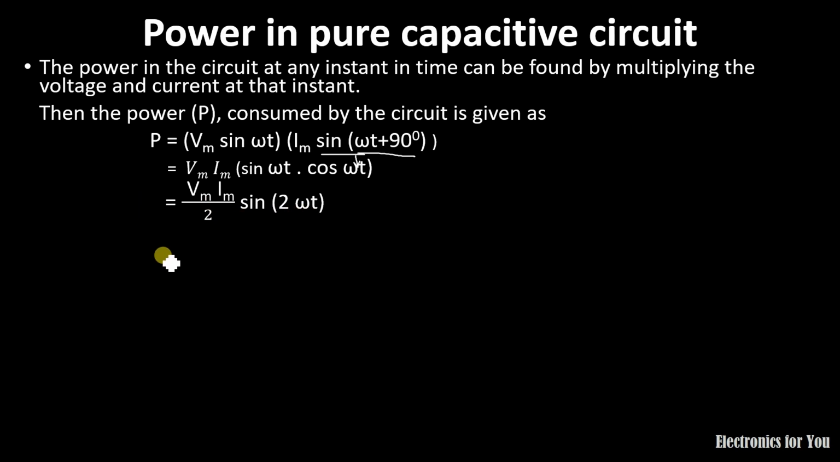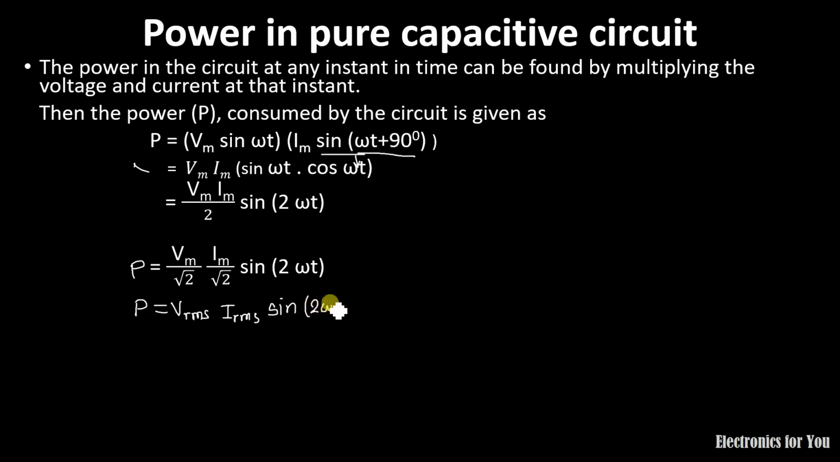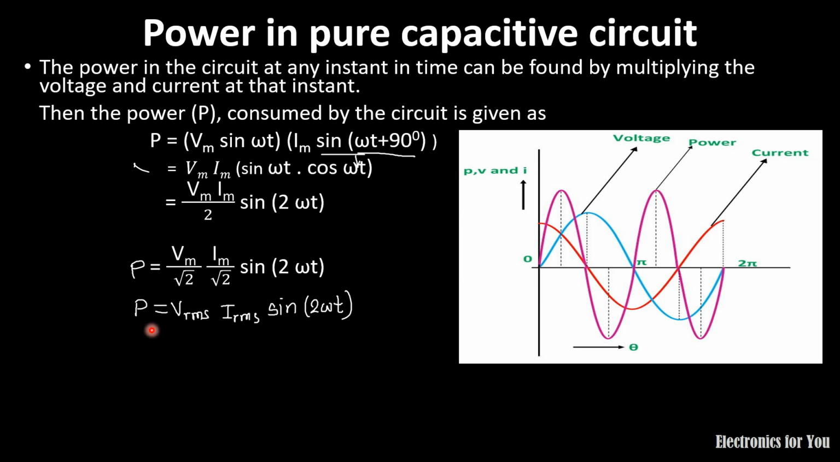Further, if we write this power expression again, we'll get P equals Vrms Irms sin 2 omega t, where Vm upon root 2 is Vrms, the RMS value of voltage, and Im upon root 2 is Irms. The sin 2 omega t is the component which will remain there. So this is the formula for power, and if we plot the waveform, we will get a diagram like this.